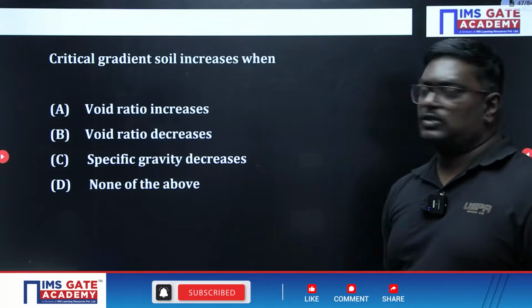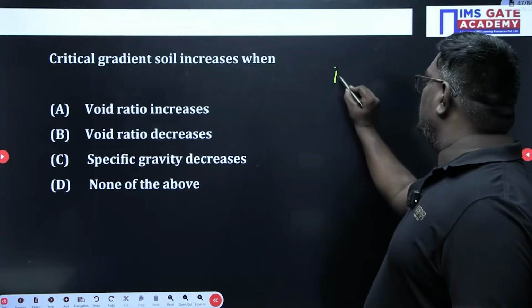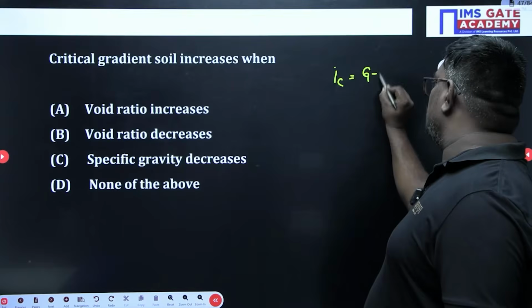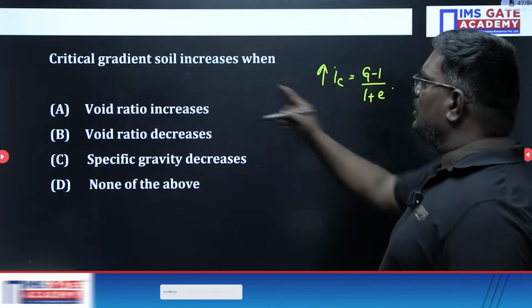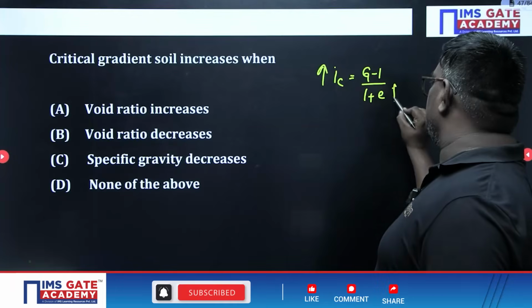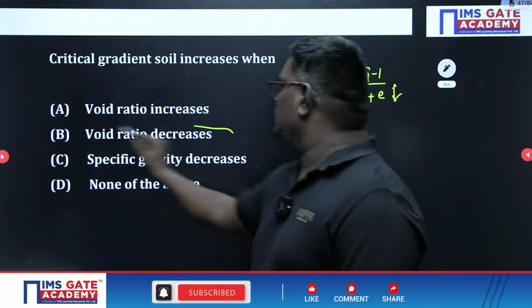Critical gradient in soil. Sir, what is the critical hydraulic gradient? IC is equal to what, sir? G minus 1 upon 1 plus e. If the critical hydraulic gradient is increasing, the void ratio should decrease. So this is the right answer.